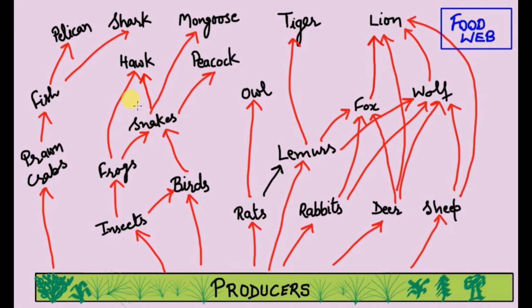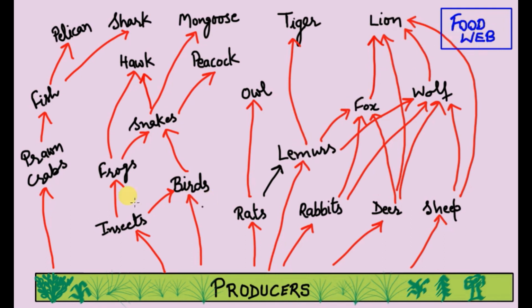Or these snakes may be eaten by the hawk or the mongoose or the peacocks. And similarly, the prawns or crabs may be eaten by the fish. Fish may be eaten by a pelican, or it may be eaten by a shark or any other large fish. So this is how in nature so many food chains exist together. These food chains are interlinked with each other and constitute a food web.